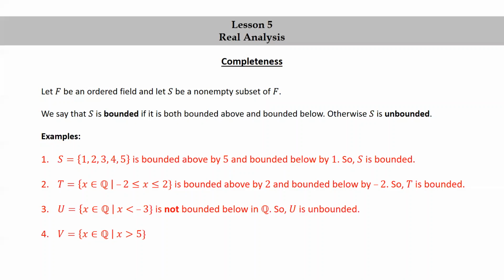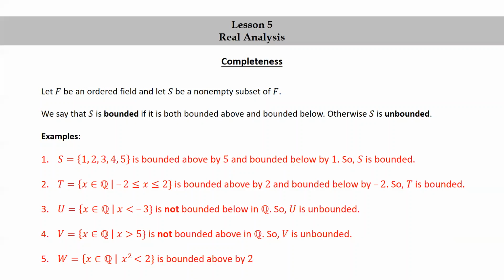V equals the set of rational numbers x such that x is greater than 5 is not bounded above in Q, so V is unbounded. W equals the set of rational numbers x such that x squared is less than 2 is bounded above by 2 and bounded below by -2, so W is bounded.